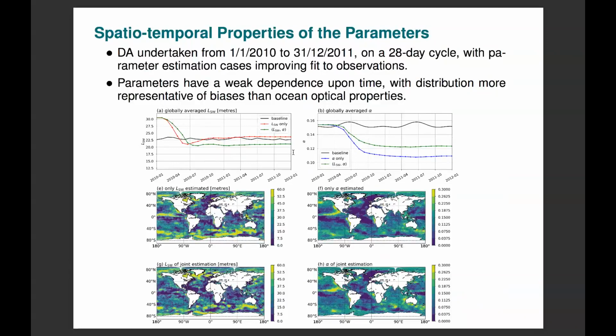So for the second half of these DA experiments, all of these estimated maps are, I would say, independent of time. Also, the distribution of these maps looks far more like known model biases, for instance this warm temperature bias in some ocean regions, as opposed to any observed ocean optical properties one would expect.